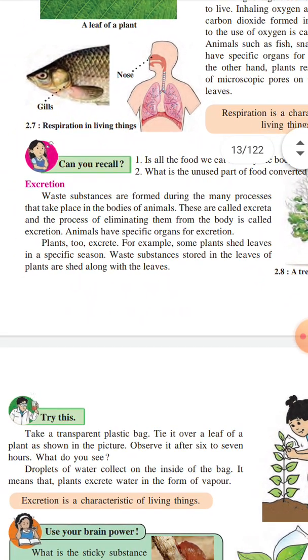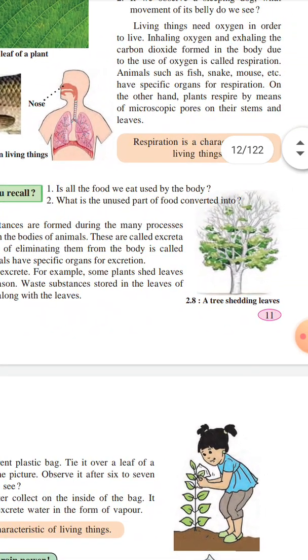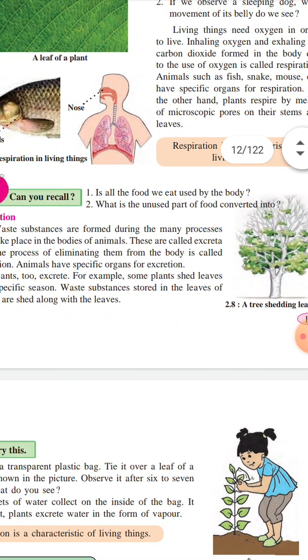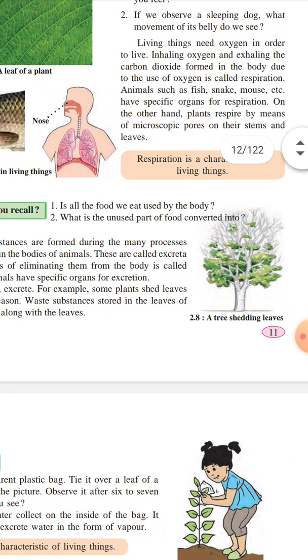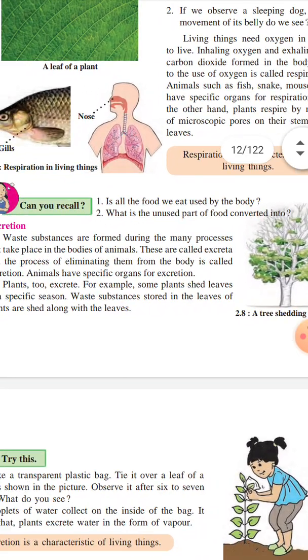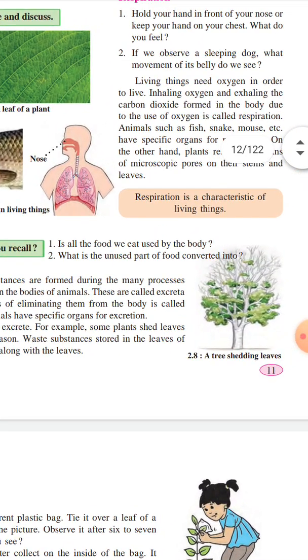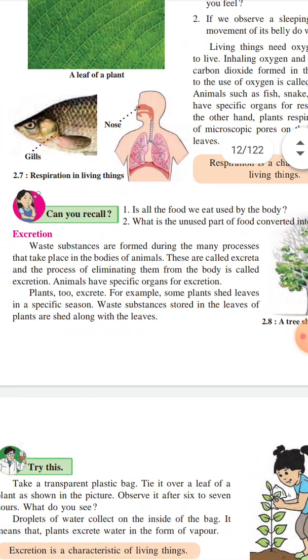Excretion means, see, a tree shedding leaves. Here is shown picture 2.8. A tree shedding leaves means the unused leaves fall down.